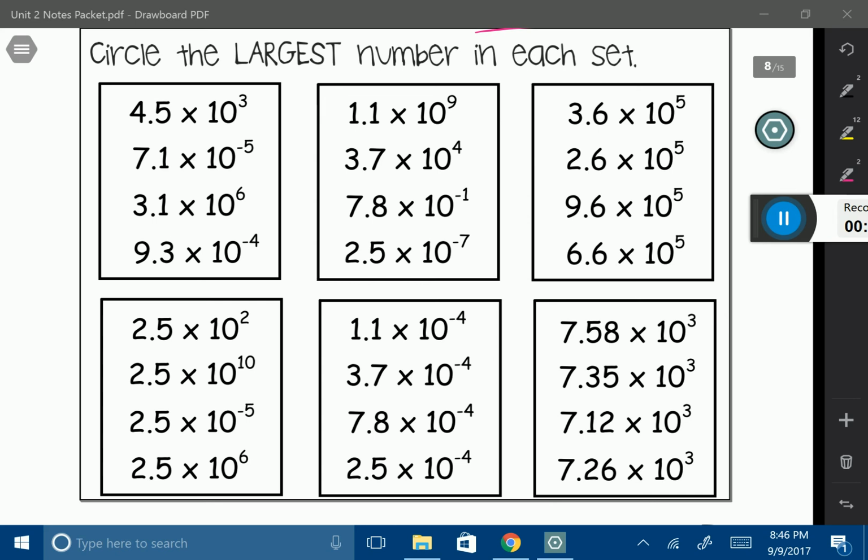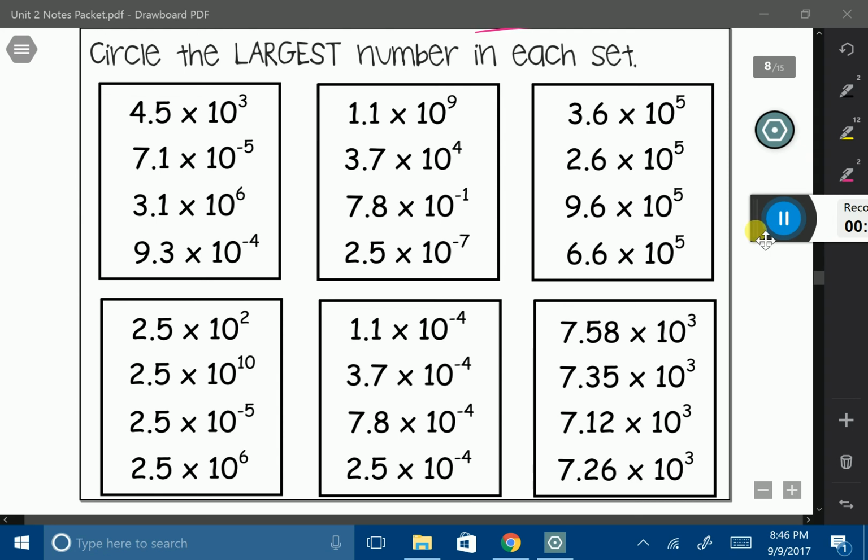Because don't we say that negative exponents are small numbers? So looking at the first set, can I take that second one with the -5 and that fourth one with the -4 and cancel them out? Because we know that they're tiny, tiny numbers. Then we look at our exponents 3 and 6. 6 is much bigger than 3, and therefore that is going to be our largest number in the group.